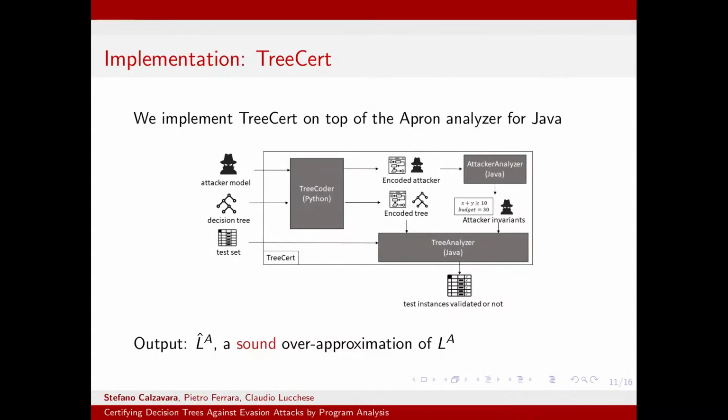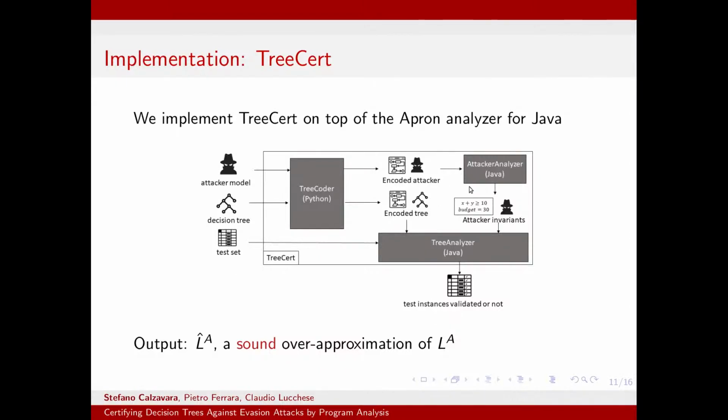We implement this analysis inside a tool which is called TreeCert, which is built on top of the Apron analyzer for Java. The key idea of TreeCert is that we start from an attacker model and we consider the rewriting rule-based attacker which I mentioned. We then have a decision tree. We call a first component, which is a tree coder, which returns us an encoded attacker representation and encoded tree representation as Java programs.